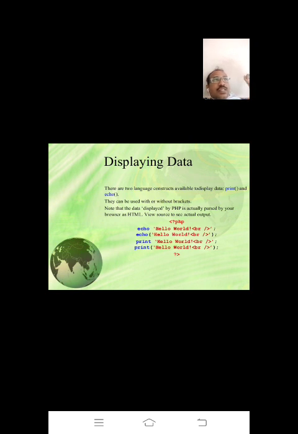In C language we also have putchar and puts, but generally we use printf. In Java, which function do we use to display? System.out.println. Like that, in PHP, data can be displayed by using echo or print.